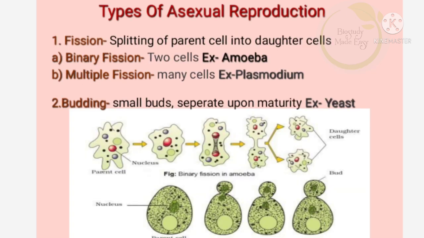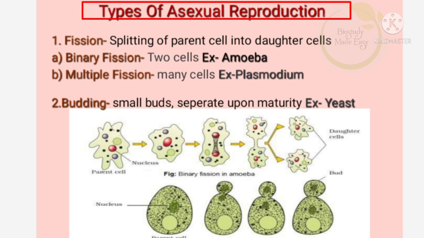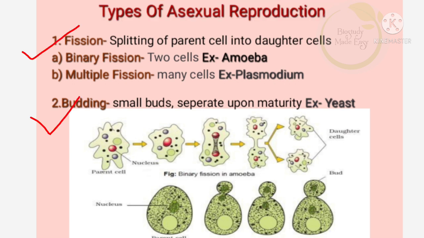Let us see in detail the types of asexual reproduction. The types are fission, budding, spore formation, and vegetative propagation. We'll see one by one. Fission. Fission means splitting of the parent cell into daughter cells. It has two types: binary fission and multiple fission.